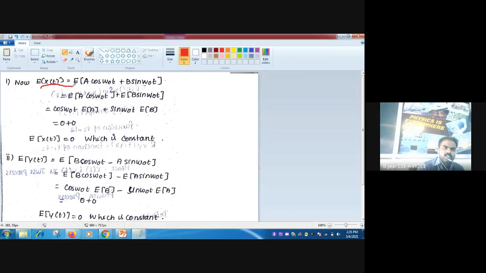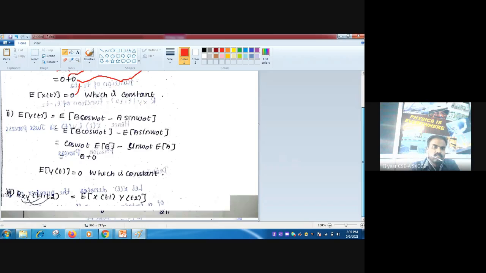E of X(t) is equal to E of, what is X(t)? A cos omega 0 t plus B sin omega 0 t. Because of this plus, we can split into two parts: E of the first part, E of the second part. And cos omega 0 t is constant, so it stays with the E of A, plus sin omega 0 t is constant, that stays with the E of B. Now we know that E of A and E of B are 0. Therefore 0 plus 0, it is 0. It is a constant.